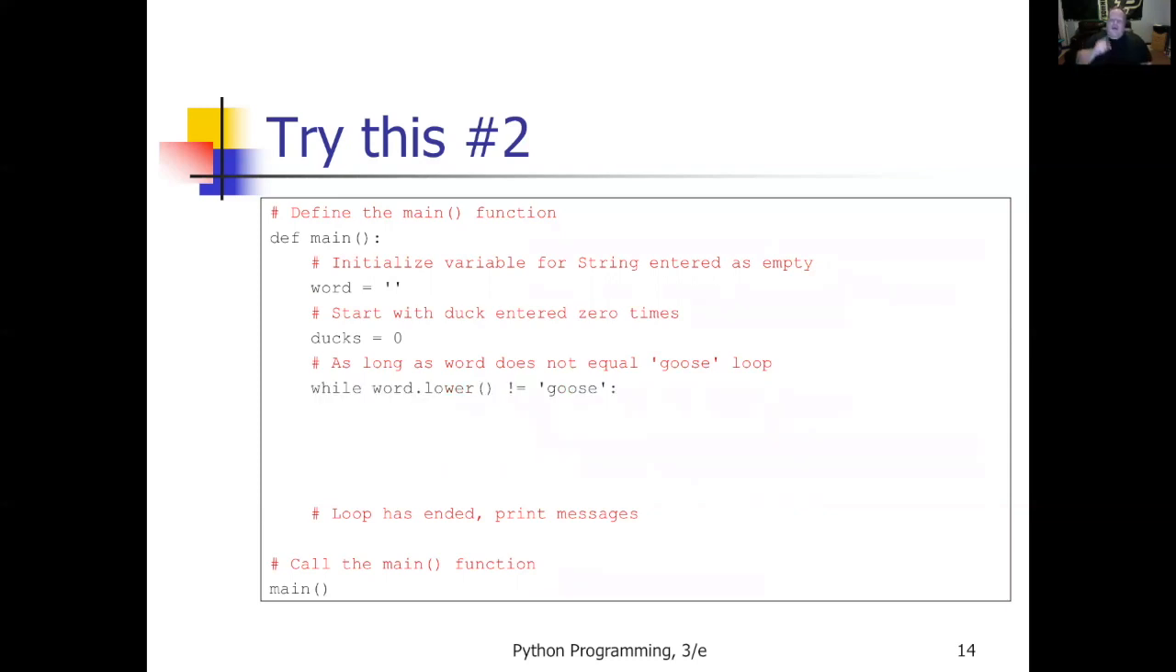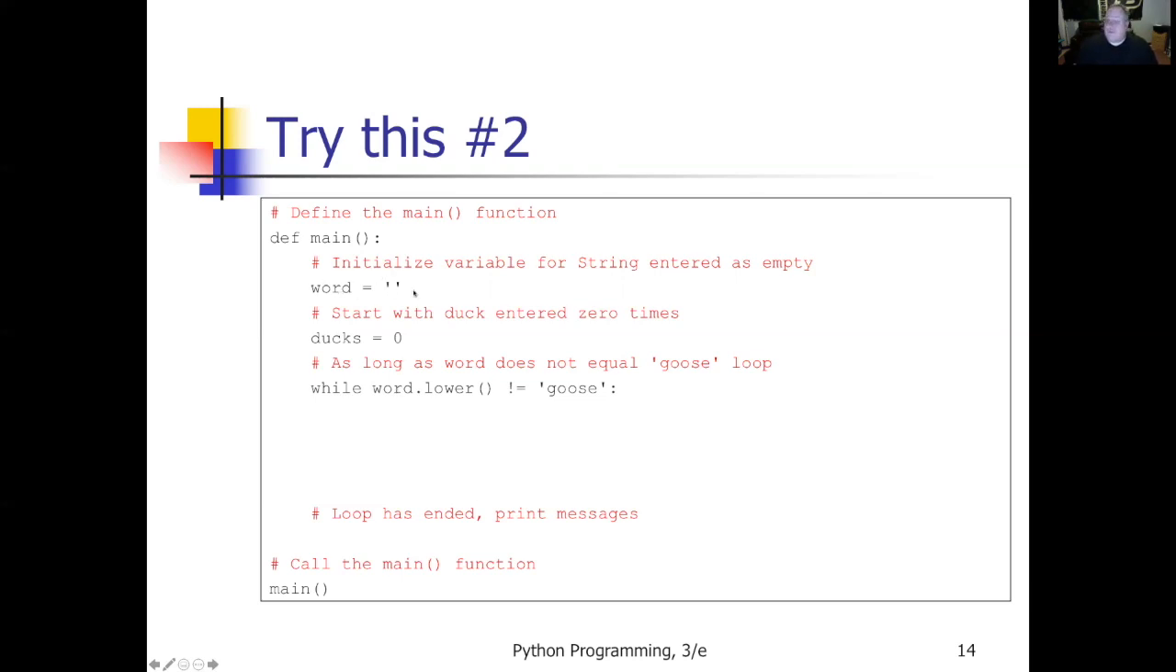So I've got an empty word, and I've got ducks at 0. And here's why I use the empty word: because I'm checking that word. I'm specifically checking it in lowercase. This is so that if they type in duck in all lowercase or in all uppercase, it doesn't care. Lowercase, uppercase makes no difference, okay, if I do this. So while the lowercase version of the word is not equal to goose, if I had not initialized this string, then this statement would have caused an error because I was asking about a string that didn't exist yet. So I'm initializing the string.